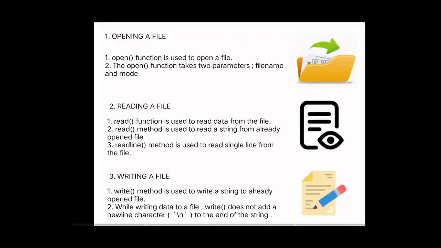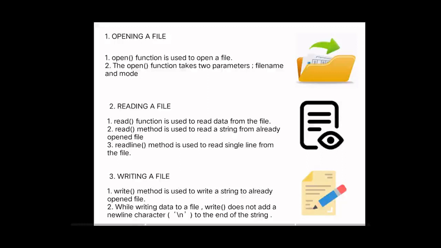First, opening of file. Open function is used to open a file. Open function takes two parameters, file name and mode. Second, reading a file. Read function is used to read data from the file. Read method is used to read a string from an already opened file. Readline method is used to read a single line from the file.